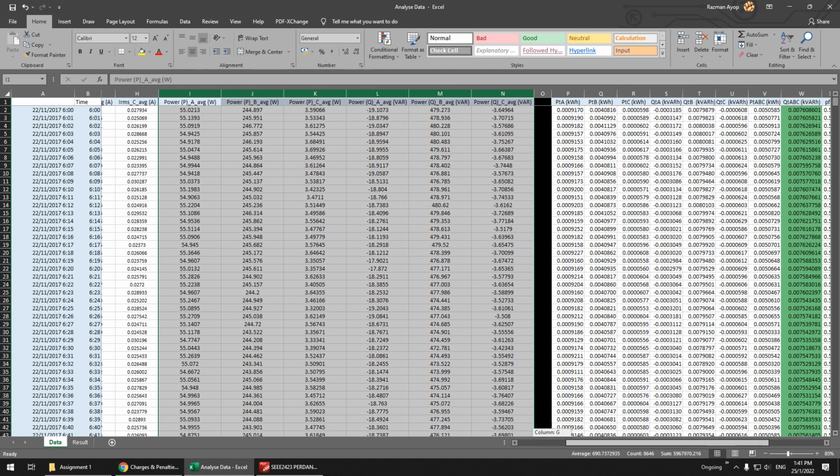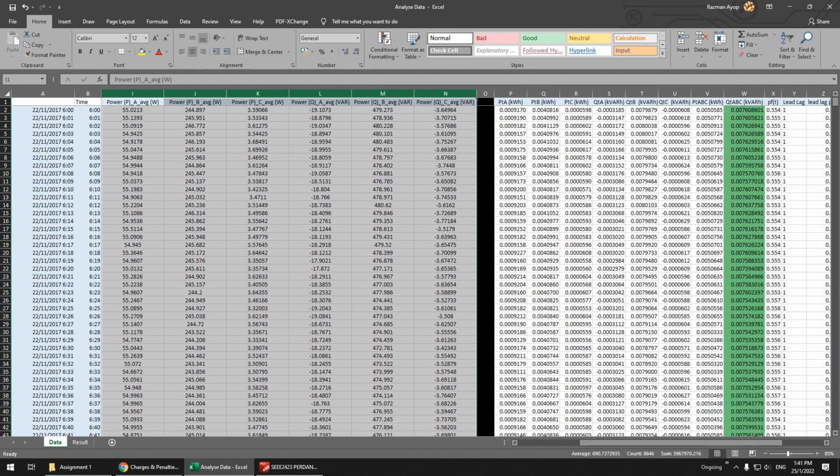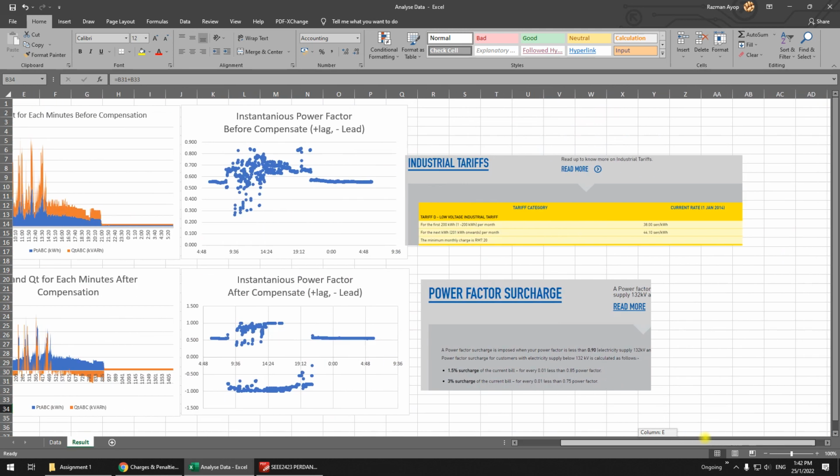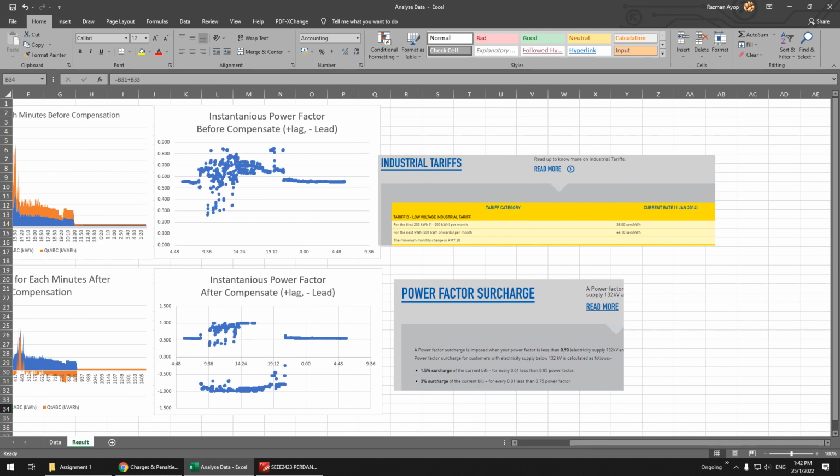So what you have to do is find the energy. How to find the energy? This one is in watt, but usually energy is in kilowatt hour. When it comes to TNB, they use kilowatt hour. If you look at the website, you see kilowatt hour.